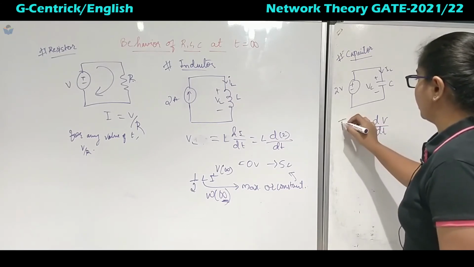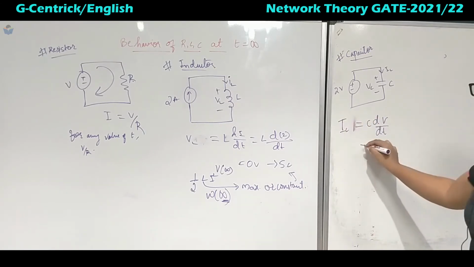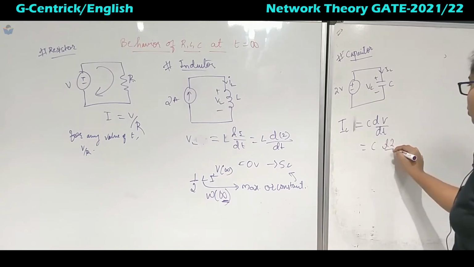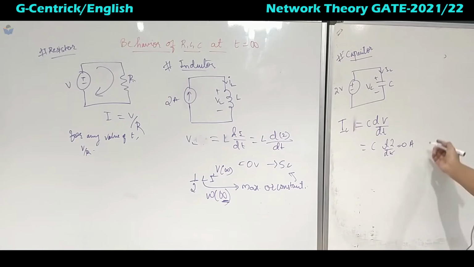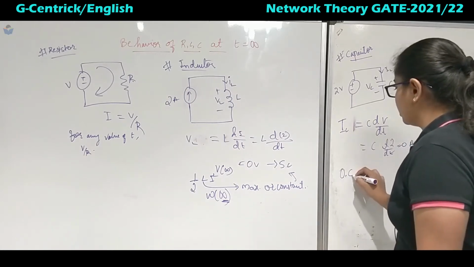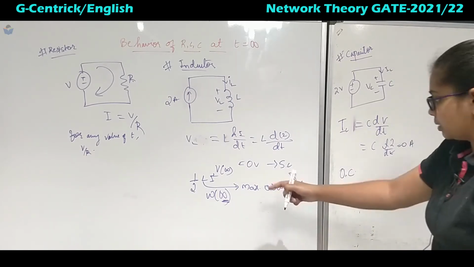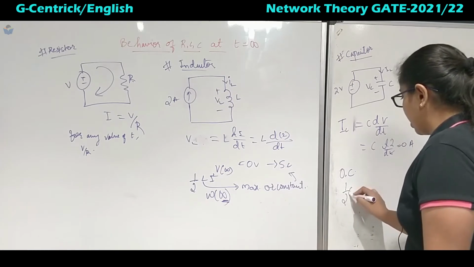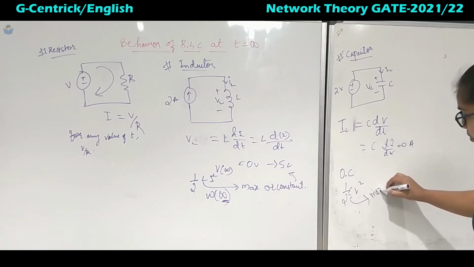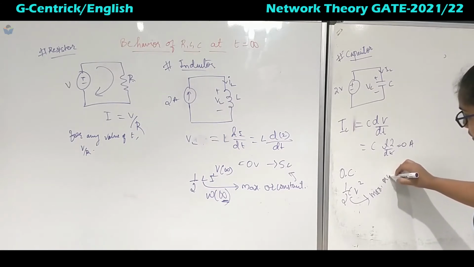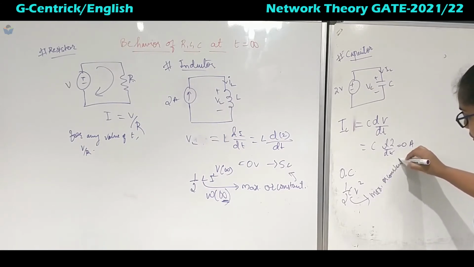C into the differentiation of a constant will be equal to 0 amperes. If it is 0 amperes, it means that it is an open circuit. Similarly, for the energy, half C V square at infinity, it will become maximum, or it will attain a constant value.